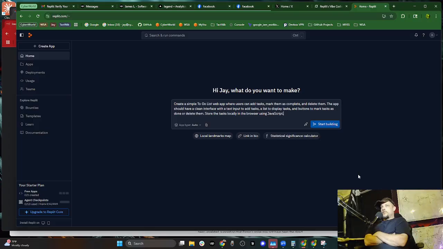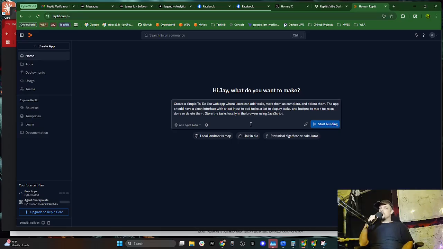Create a simple to-do list web app where users can add tasks, mark them as complete, and delete them. The app should have a clean interface with a text input to add tasks, a list to display tasks, and buttons to mark tasks as done or delete them. Store the tasks locally in the browser using JavaScript.